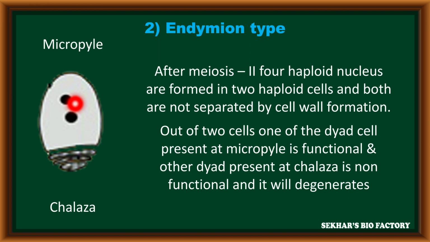But the main feature of embryo sac in endymion type is that the dyad with two nuclei present towards the micropylar end is functional, but the dyad present towards the chalazal end is non-functional and degenerates. The functional dyad present towards the micropylar end can now develop the entire embryo sac in endymion type.